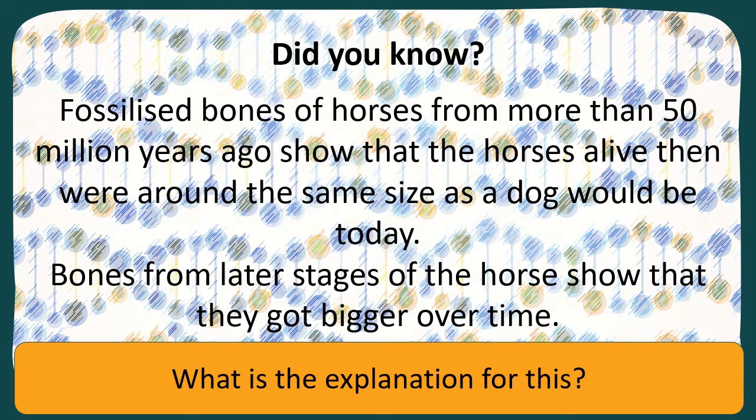Now, as time went by, fossils were found from not 50 million years ago, maybe 30 million years ago, maybe then 10 million years ago, and these bones showed that these horses had got bigger over time. So it's not the same horse that got bigger, obviously, but that species over time, through having more and more offspring, the offspring became bigger and bigger and bigger.